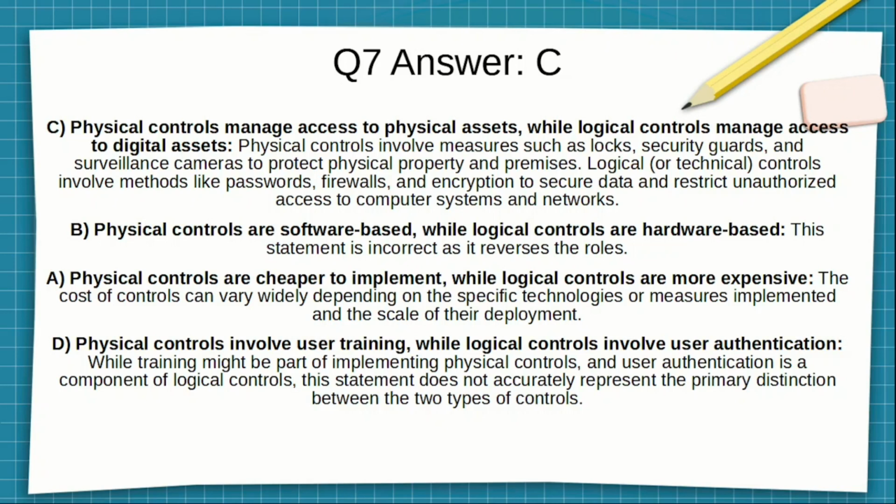B was wrong. Physical controls are software-based, while logical controls are hardware-based. This statement is incorrect because it reverses the roles. A was wrong. Physical controls are cheaper to implement, while logical controls are more expensive. The cost of the controls can vary widely depending on specific technologies or measures implemented and the scale of their deployment. D was wrong. Physical controls involve user training, while logical controls involve user authentication. While training might be part of implementing physical controls, and user authentication is a component of logical controls, this statement does not accurately represent the primary distinction between the two types of controls.